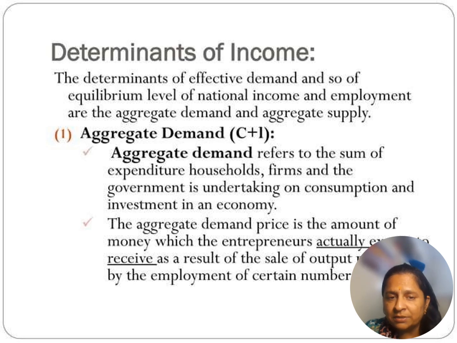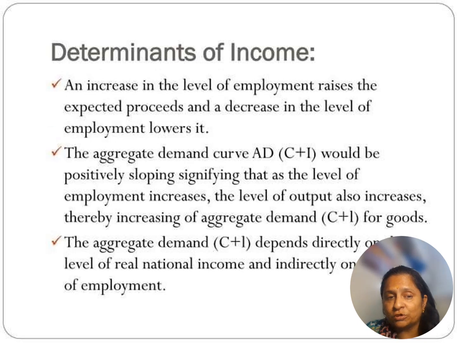consumption plus investment. So aggregate demand price is the amount of money which entrepreneurs actually earn or receive from the sale of their output. So determinants of income means if my employment increases, they get more salary, they spend, they demand that product, and they spend that money.